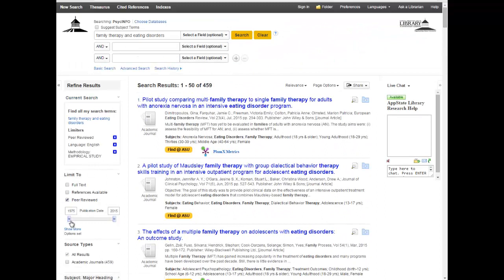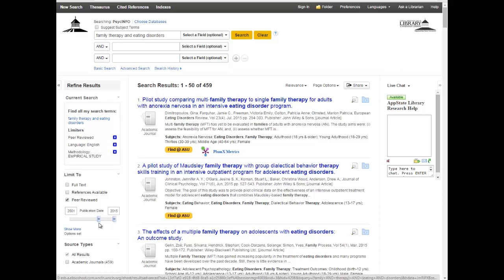If you get too many things and it looks like some of the dates for some reason are mixed, you could always slide on the left-hand column here under limit. Under publication date, I can move this slider over, because you want to use the most recent information you can. That's always kind of a general rule in any of the social sciences, behavioral sciences, such as counseling and family therapy. You want to use recent studies as much as you can. One way to make sure that you do that is to limit your search to only recent studies. In this case, I'm going to limit it to 2001 to 2015 just to see the difference.